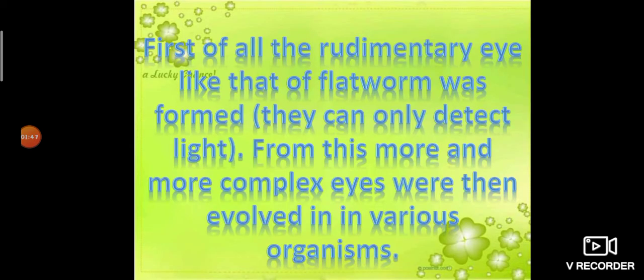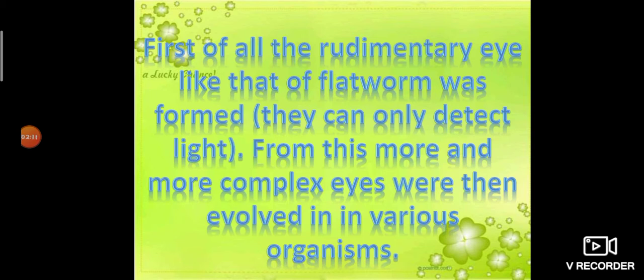First of all, the rudimentary eye, like that of flatworms, that is planaria, was formed. The first formed eye was the basic eye, similar to the eyes of the planaria, the flatworm.